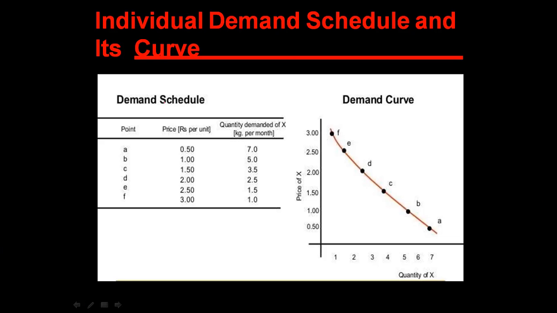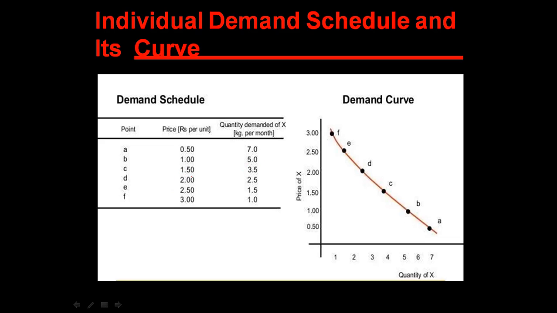When we are talking about individual demand schedule, let us draw points A, B, C, D, E. When price was 50 paise, the quantity demanded was 7. When price was 1, the quantity demanded reduces to 5.